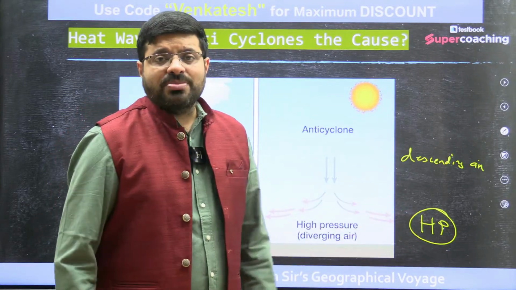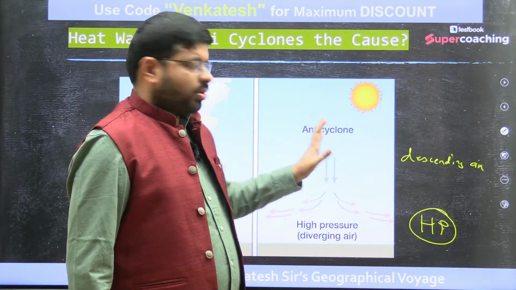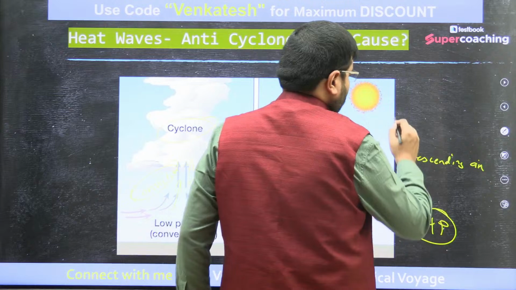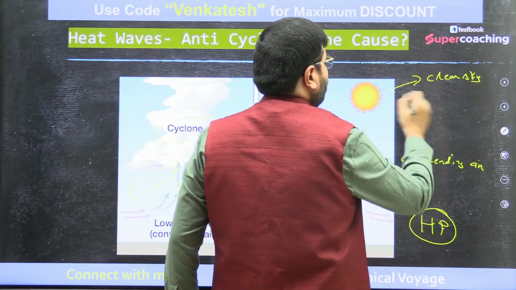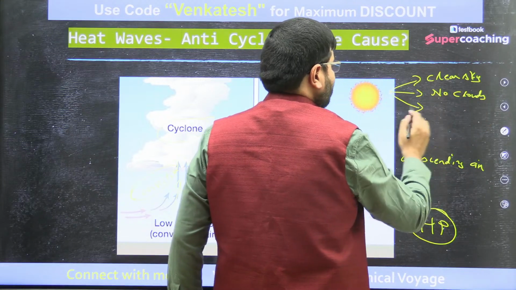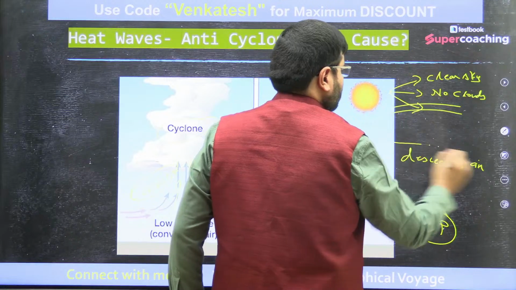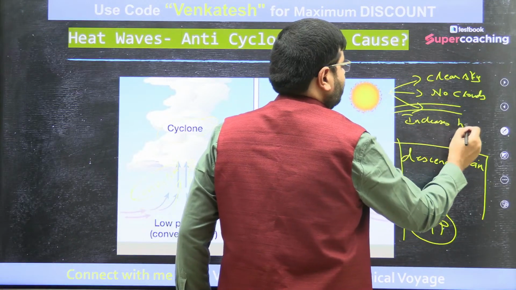What will happen is, because of that, you will find a clear sky, no clouds, which now increases heat.